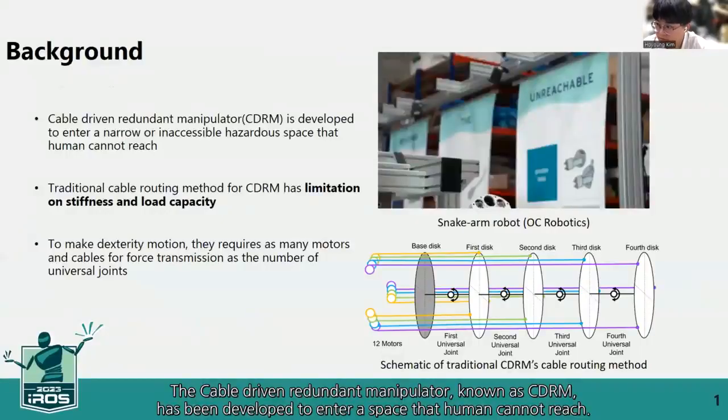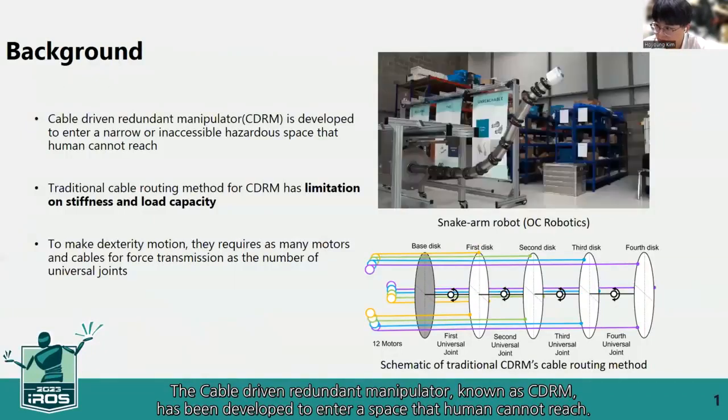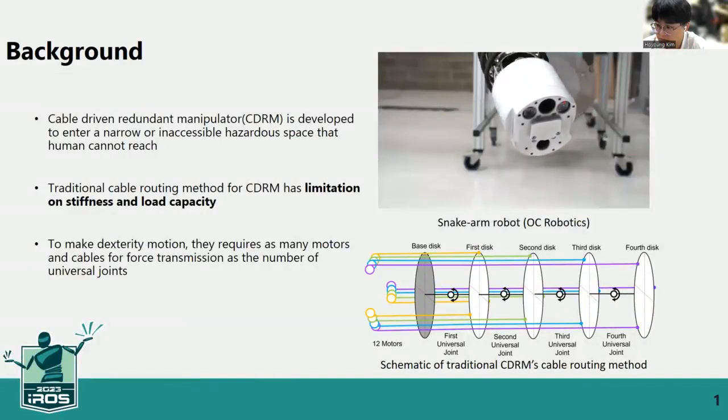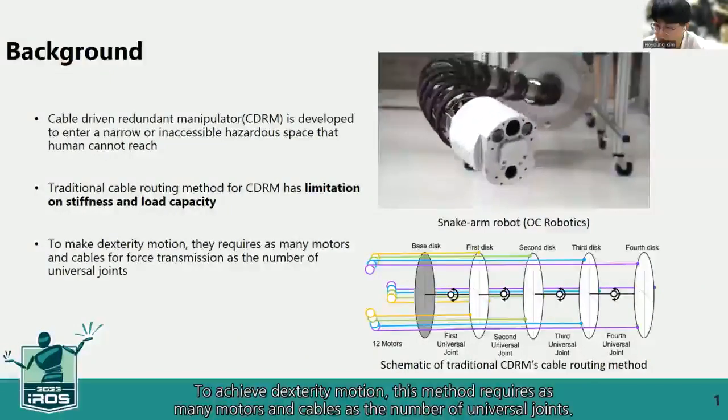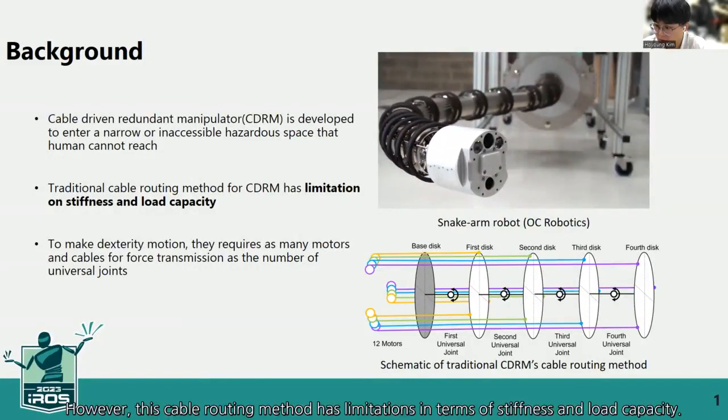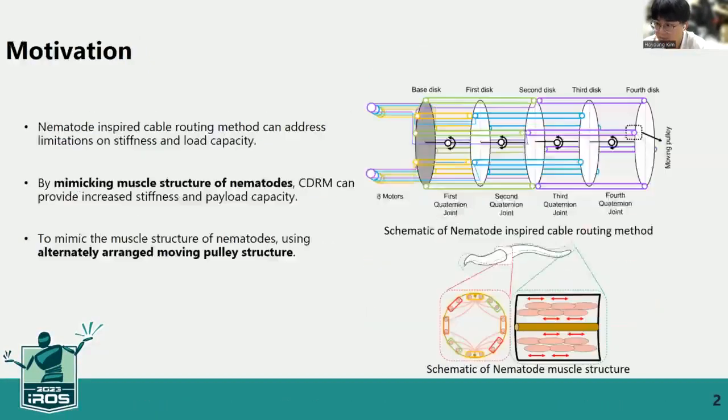Cable-Driven Redundant Manipulators, known as CDRMs, have been developed to enter spaces that humans cannot reach. Traditional CDRMs have unique cable routing methods that use three cables to control each universal zone. To achieve depth stage motion, this method requires as many motors and cables as the number of universal zones. However, this cable routing method has limitations in terms of thickness and load capacity.